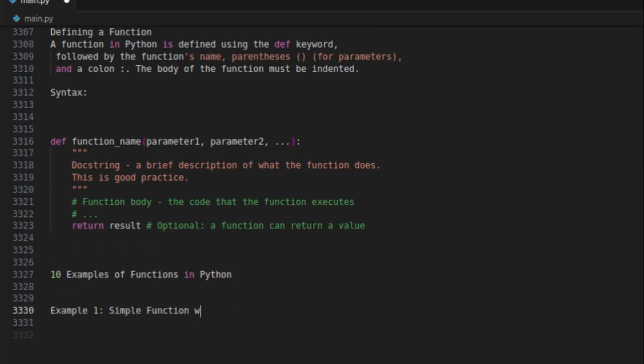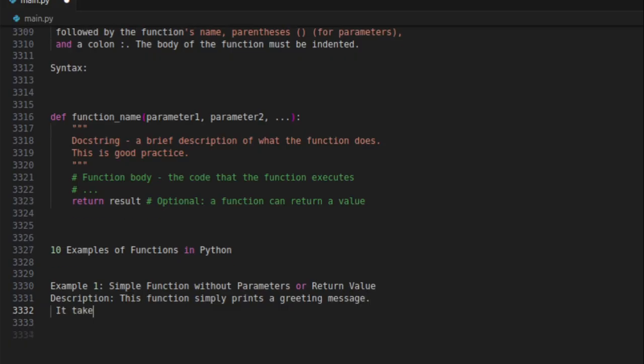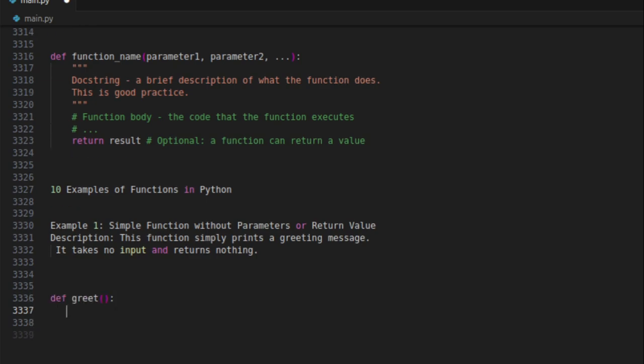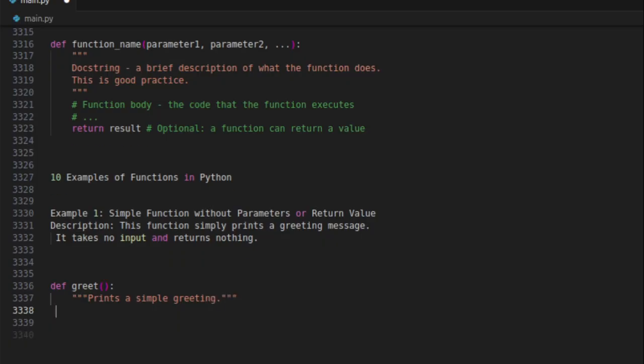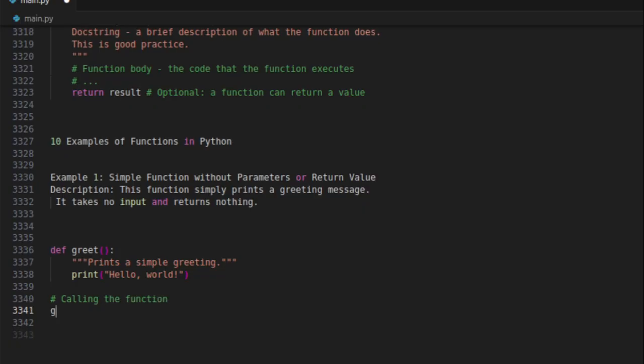Ten examples of functions in Python. Example 1, simple function without parameters or return value. Description: this function simply prints a greeting message. It takes no input and returns nothing. Prints a simple greeting. Calling the function.